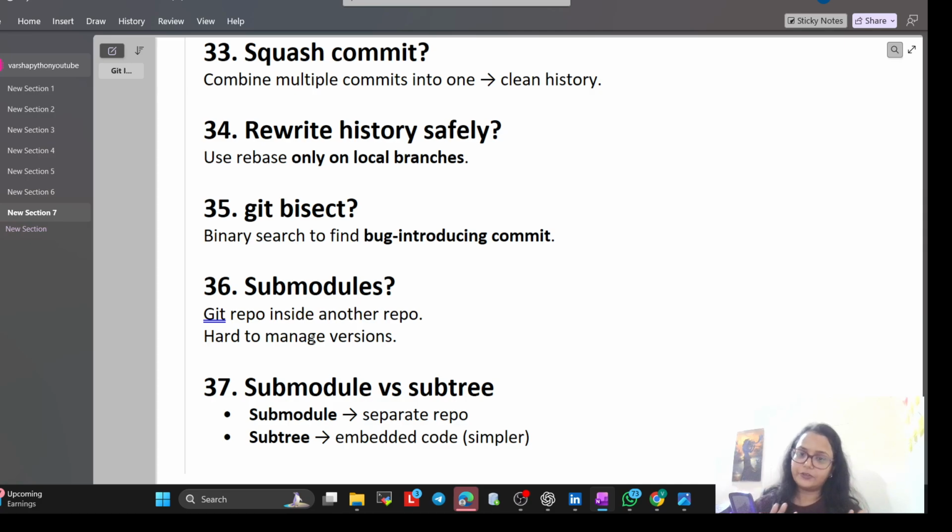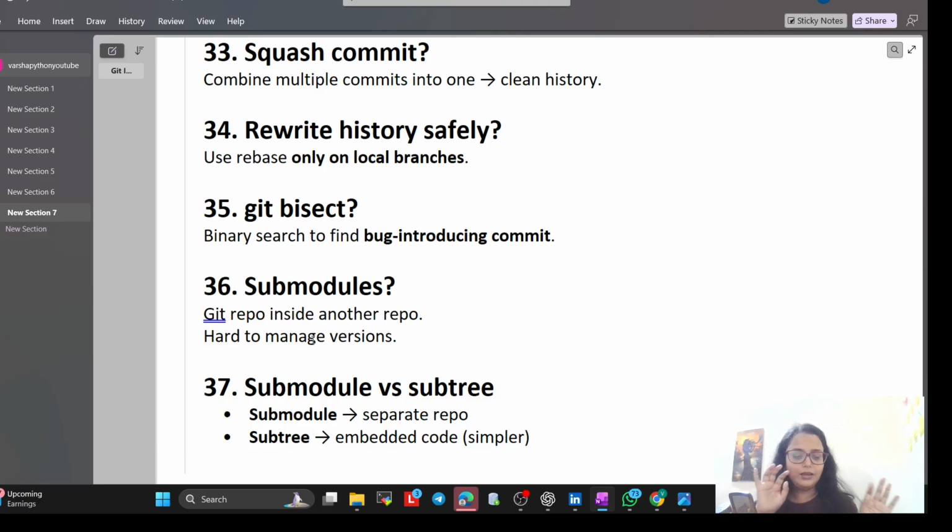That is Git bisect. Now, submodules. That is a Git repo inside another repo. Hard to manage version. Even though, what do you mean by submodules? Submodules means, for example, our banking app uses a security library.